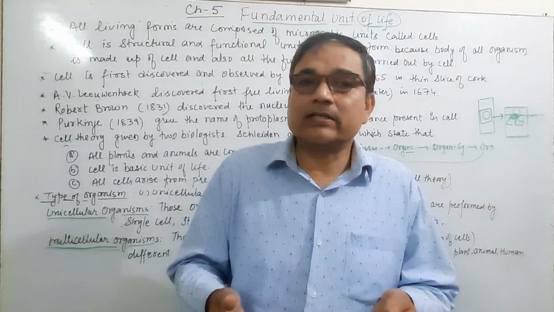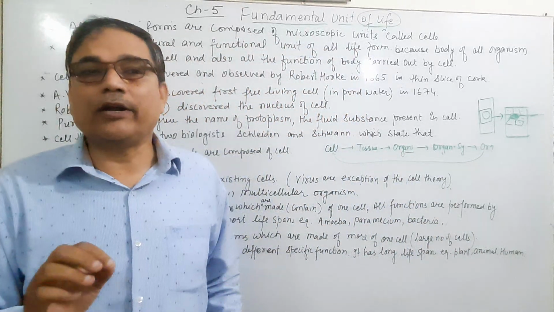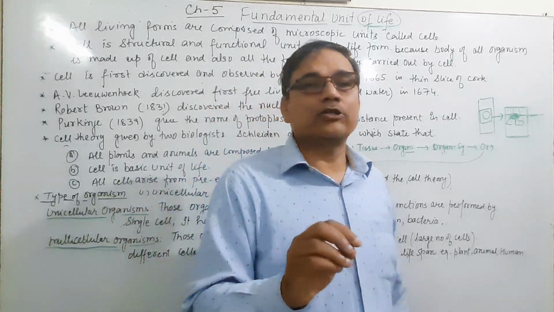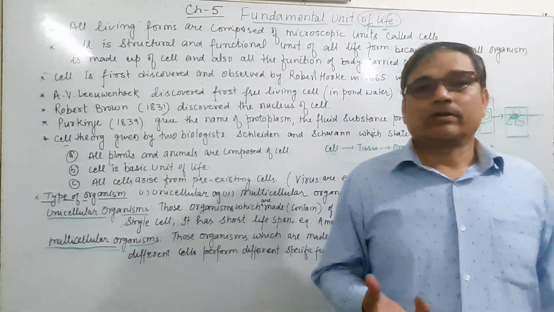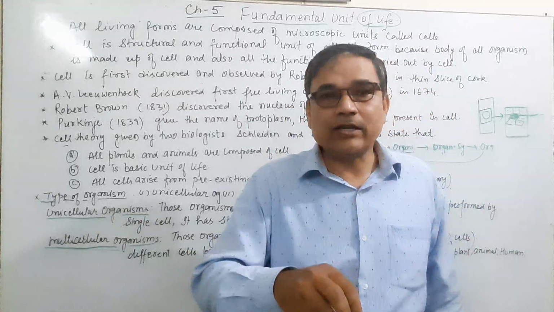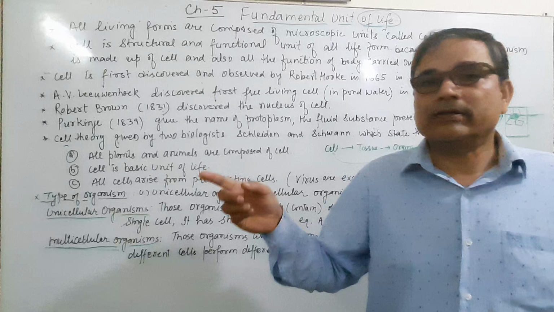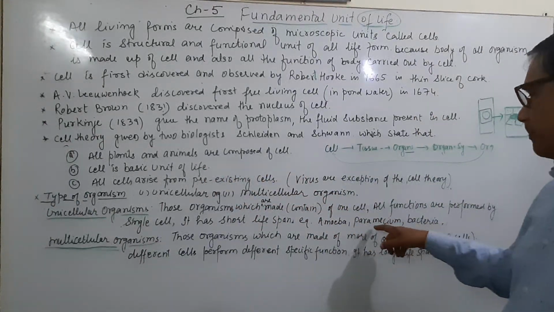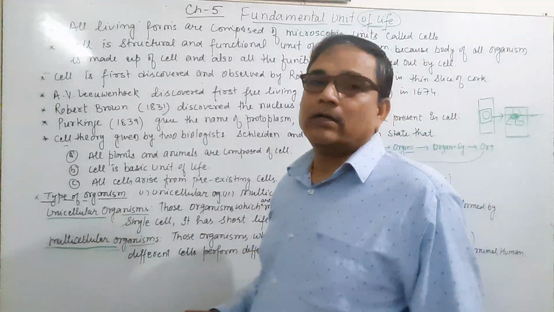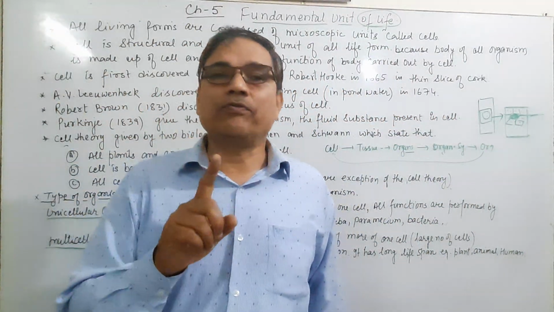The lifetime of that single-cell organism is very short. It means a unicellular organism cannot survive for a long period of time. Its lifespan is very less. For example, if we take bacteria, paramecium and amoeba, these are unicellular organisms which contain only one cell.